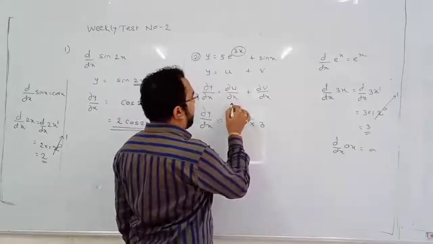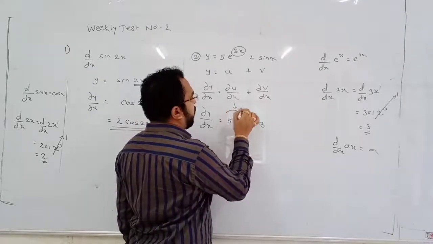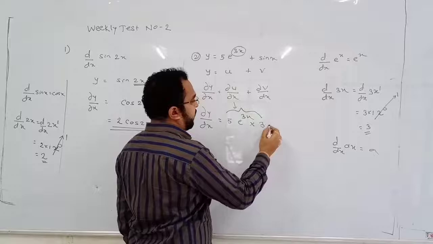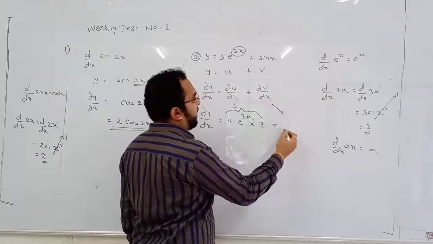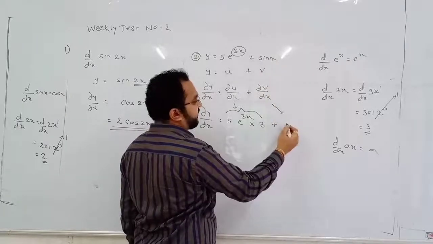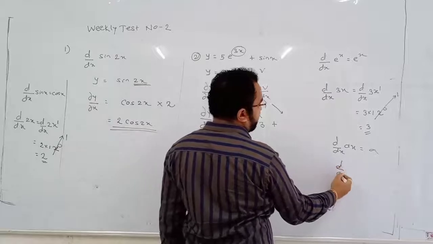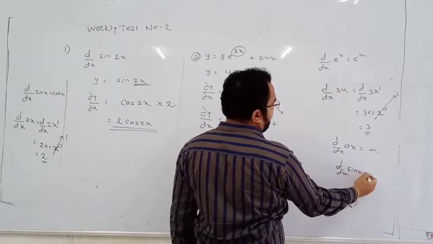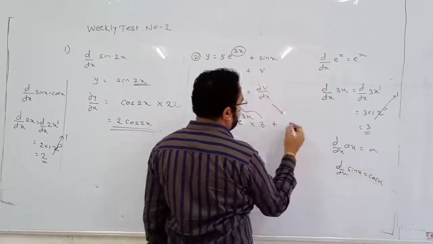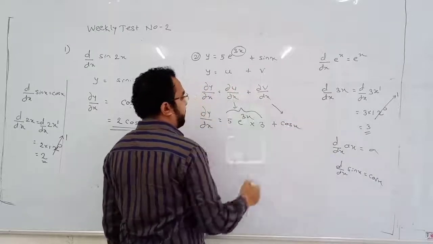This whole term is du by dx. Plus, what is dv by dx? Differentiation of sin x. We know the differentiation of sin x is cos x. So it will be cos x.